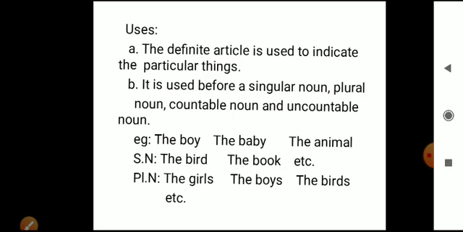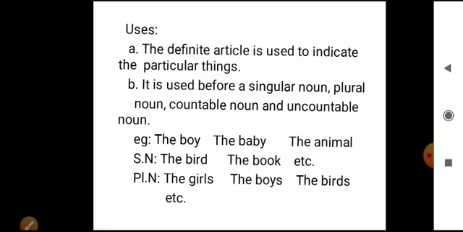Coming to singular nouns, examples are the bird, the book, the pen, etc. Plural nouns: the girls, the boys, the birds, etc.